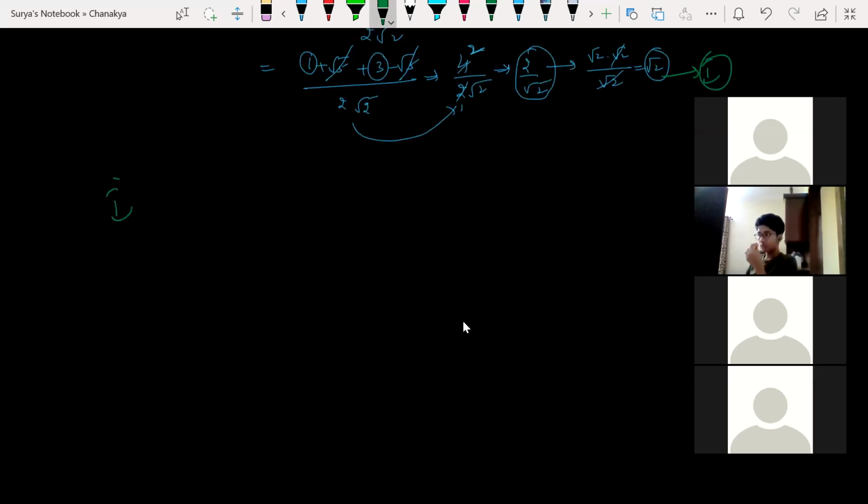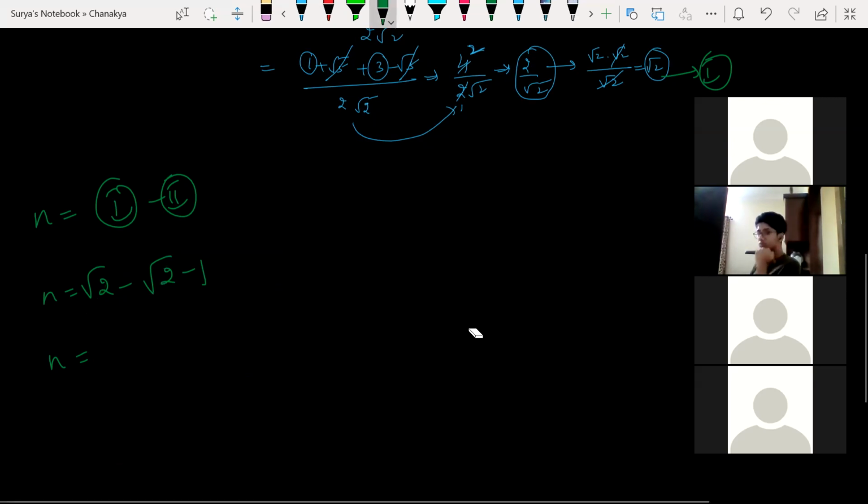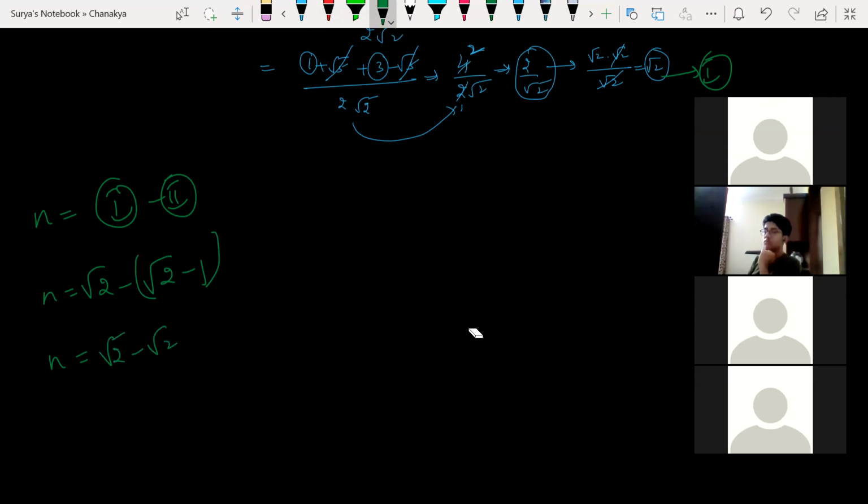So first part minus second part, if I do so, what am I getting here? Root 2 minus 1. So this will get cancelled. My answer is going to be what? Minus 1. We made a mistake here. See here, minus means a bracket should come, no? So root 2 minus root 2 plus 1, minus 2 minus plus 1. This will get cancelled. n is equal to 1. Yeah, the answer is there.